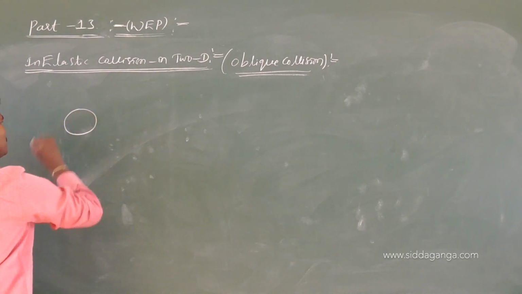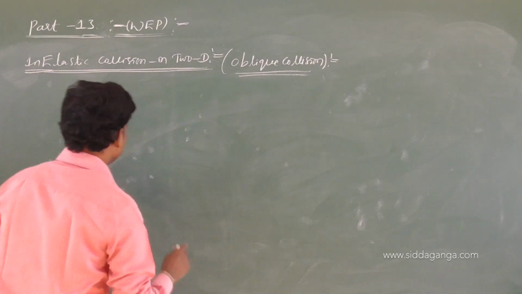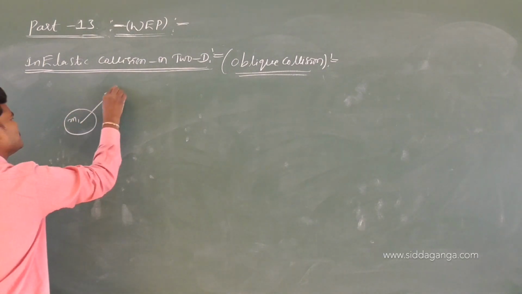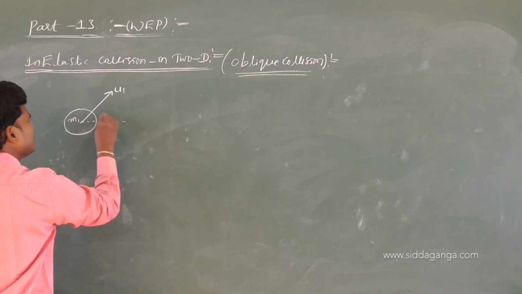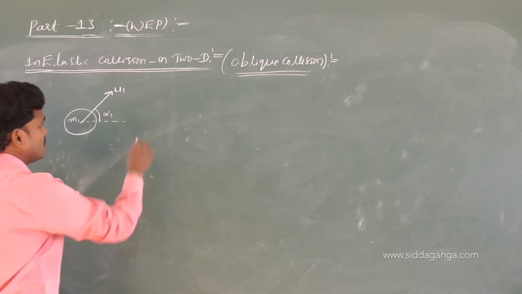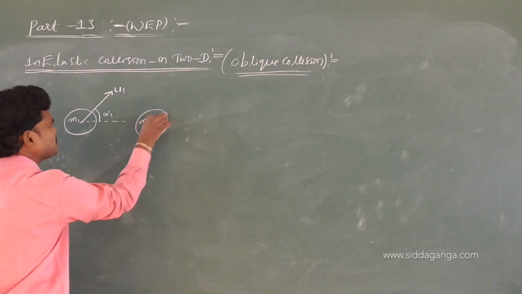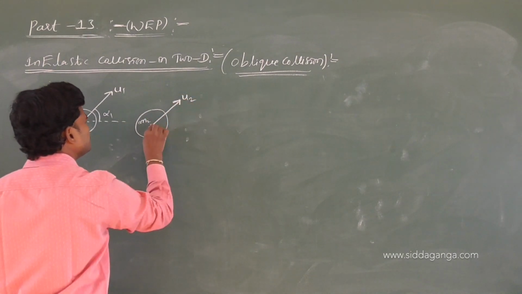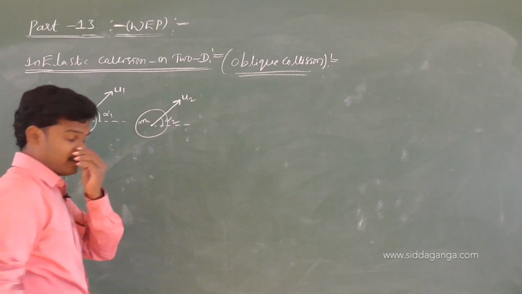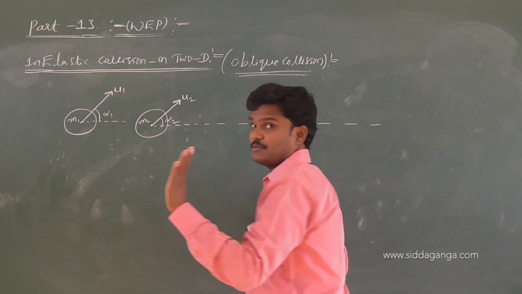See, only equations you write, no need to worry about the inelastic collision, just see. Let us suppose M1 moves like this with an angle alpha 1. One more, M2, moves with U2 with an angle alpha 2 before the collision. And see, the collision is inelastic, so a coefficient e will be there.